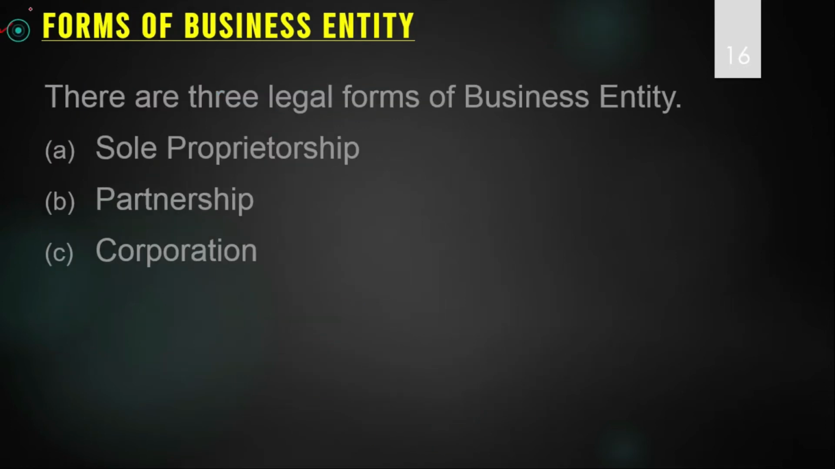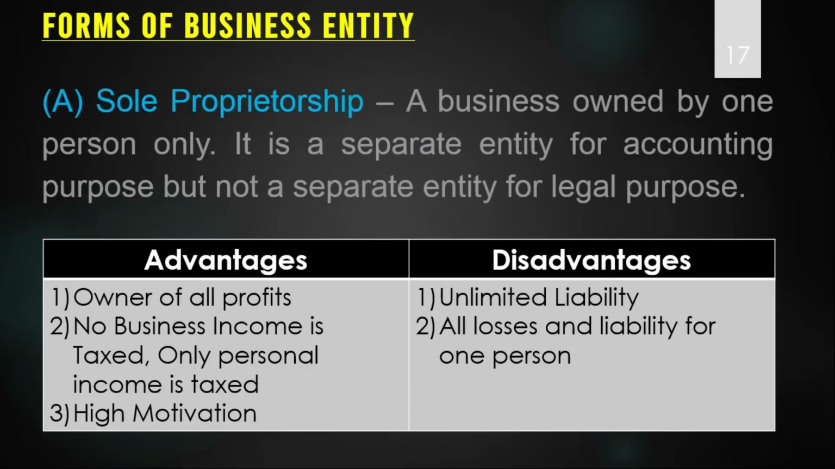Now come to the next part of our discussion, that is forms of business entity or the forms of business organizations. There are three legal forms of business entity, basically sole proprietorship, partnership and corporation. Let us see in detail. Sole proprietorship is a business owned by one person. So in the sole proprietorship, there will be one person only. One person will be the owner.